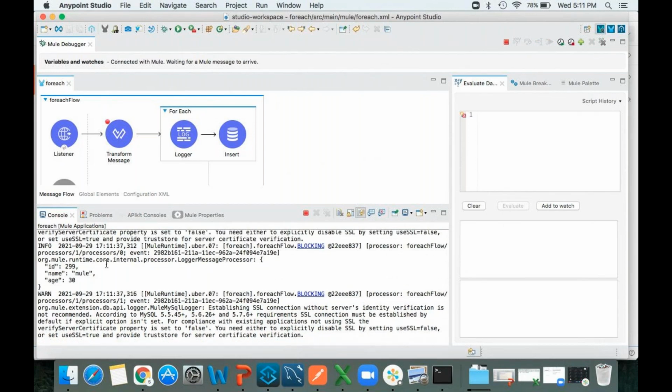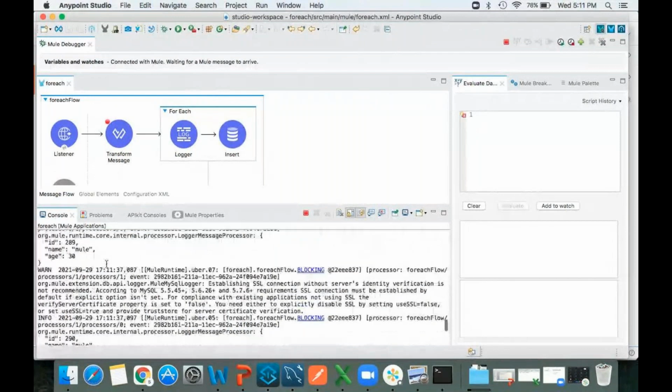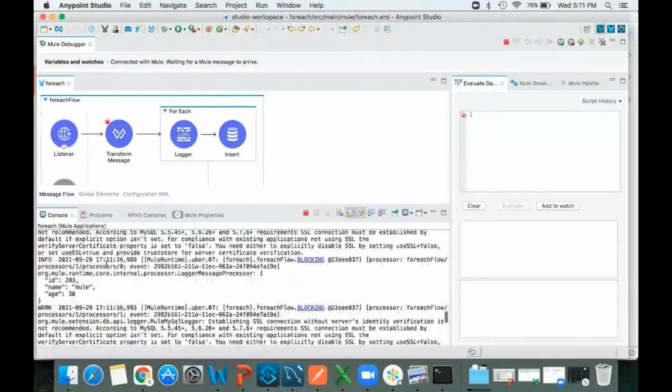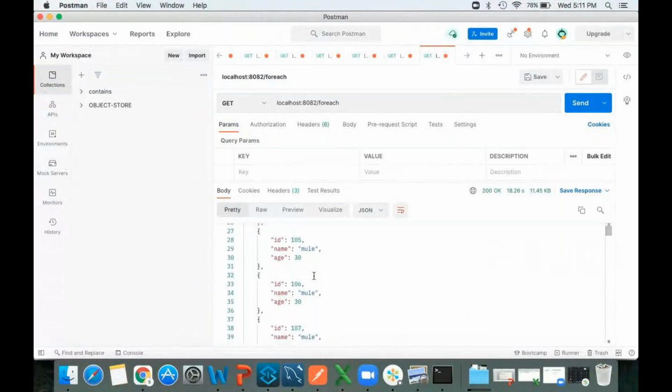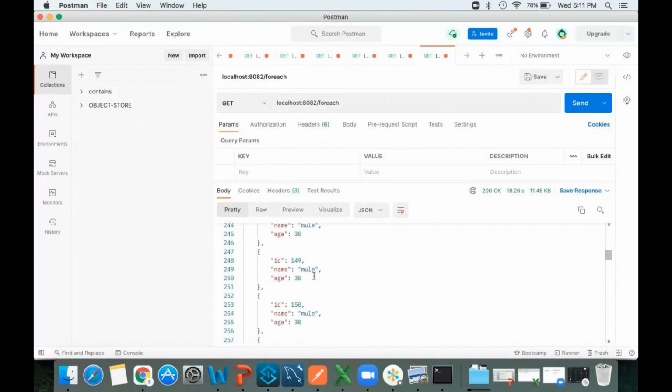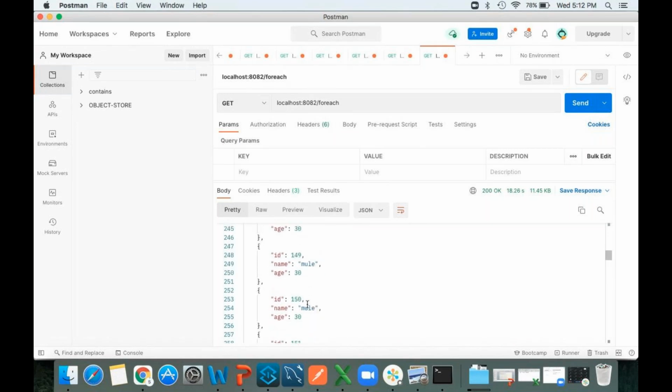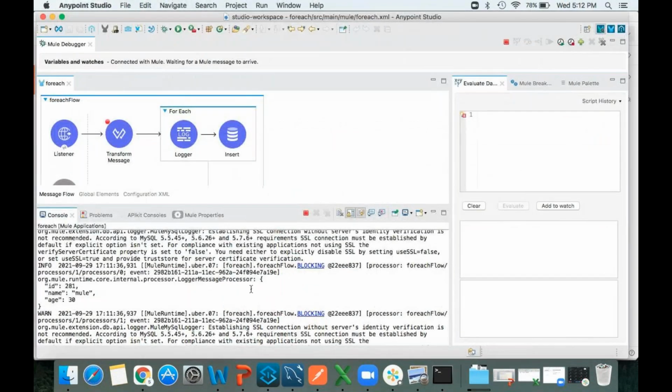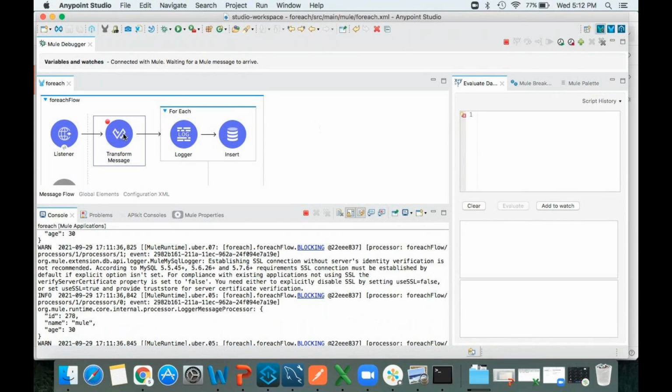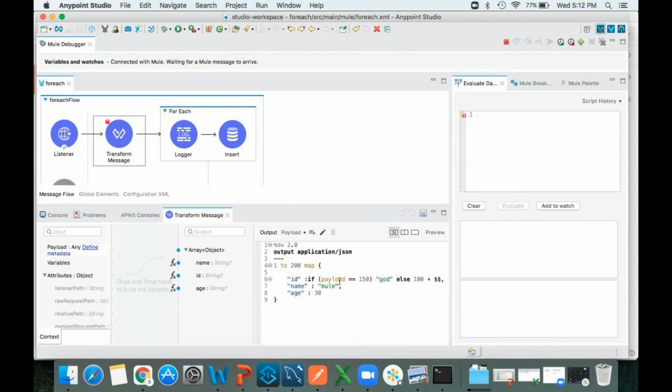See, it needs to fail somewhere at the 150th record, but still I'm getting output, correct? Why is it not printing God? If payload double equal to 150.